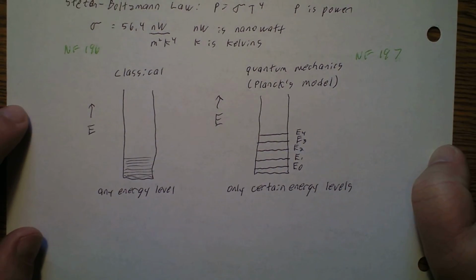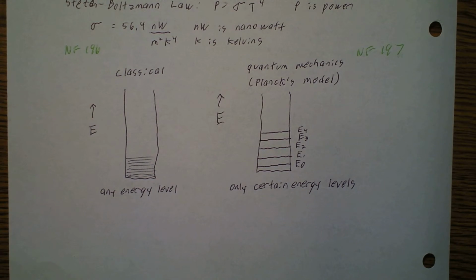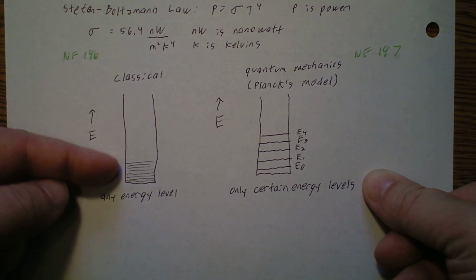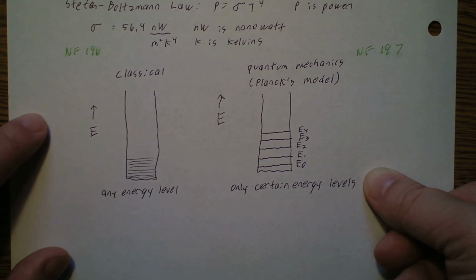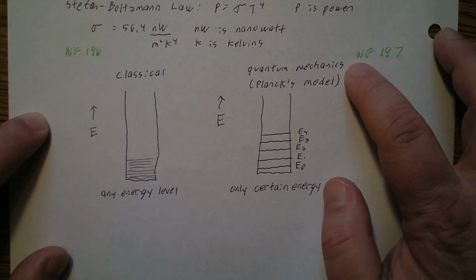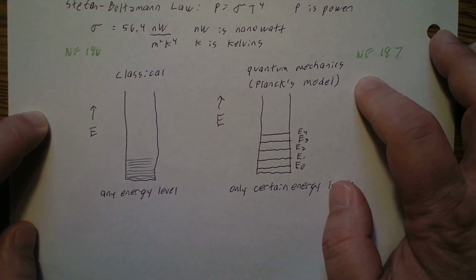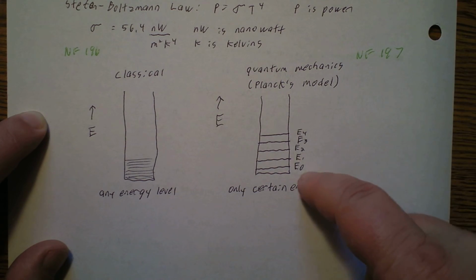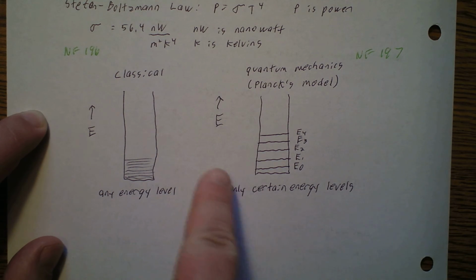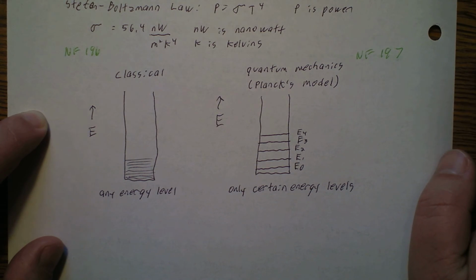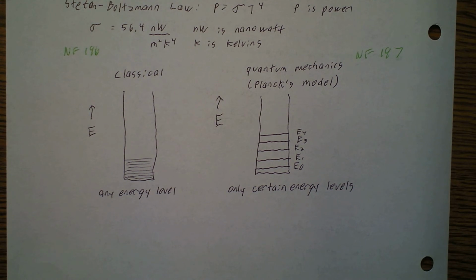So here's another way of putting it. In classical physics, you have different energy levels, and you can have any energy level. This is supposed to be completely shaded in. It's a continuum. But according to quantum mechanics, or at least based on Planck's model, you have the lowest energy, energy naught, and then the next higher energy, energy 1, 2, 3. Now this is shown evenly spaced out. That's because remember he said they could only be amounts in h nu. So only certain energy levels are allowed. You have these lines that are not a continuum.